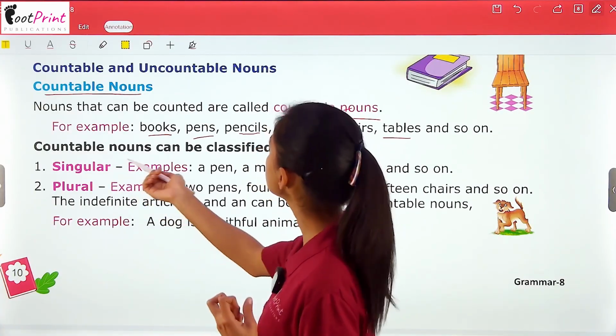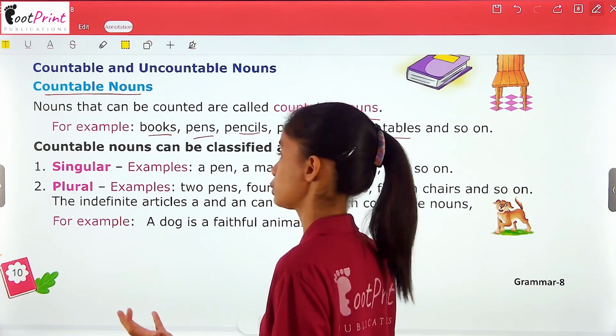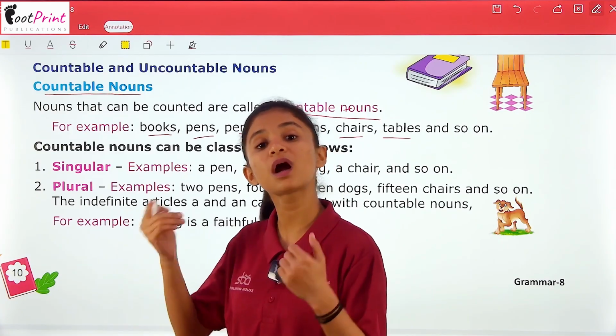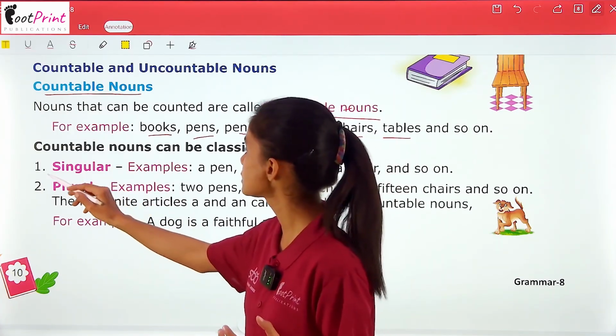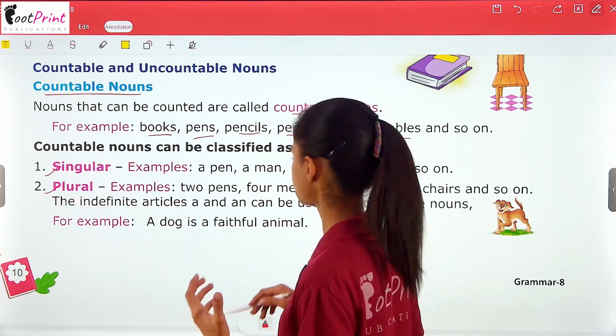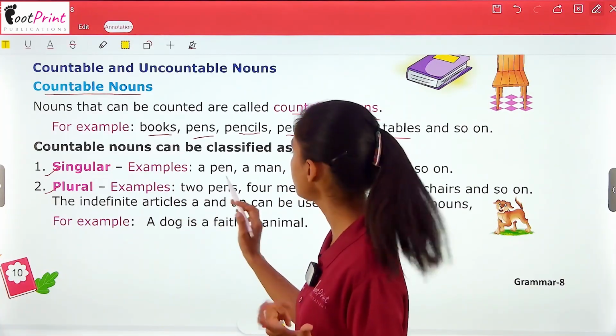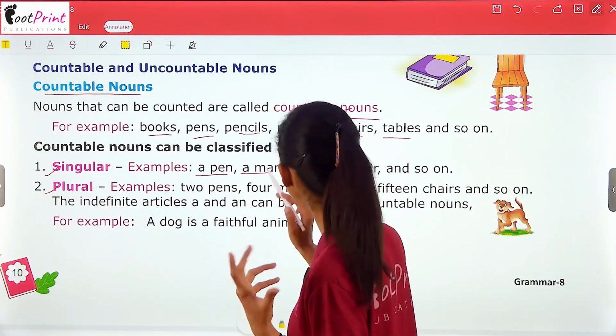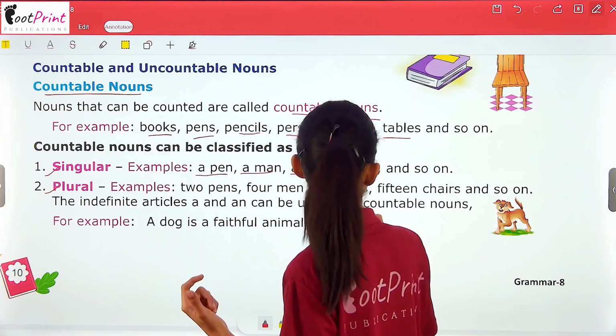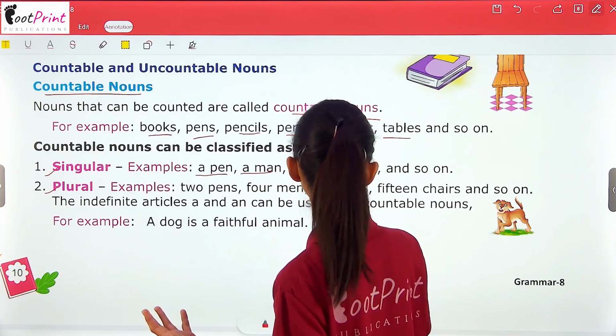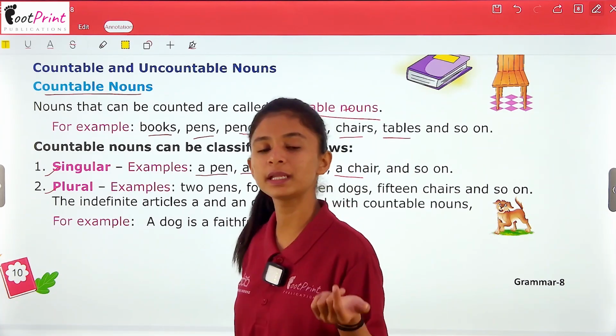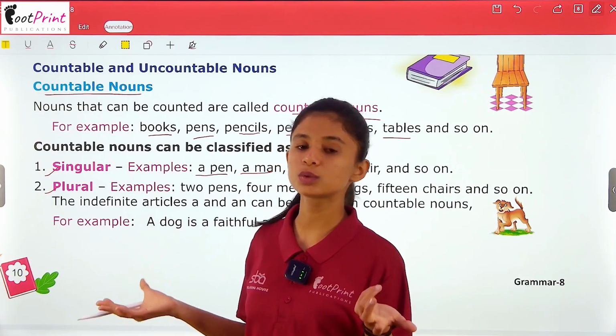So countable nouns can be classified as follows. Now we are classifying countable nouns. How? As singular and plural. Examples of singular are a pen, a man, a dog, a chair, and so on. When the thing is only one, we can count one also, right?